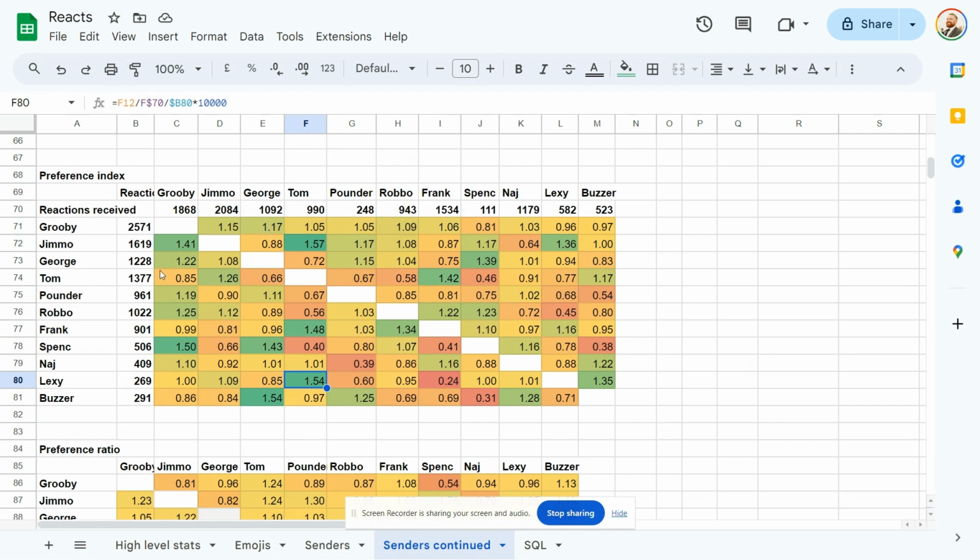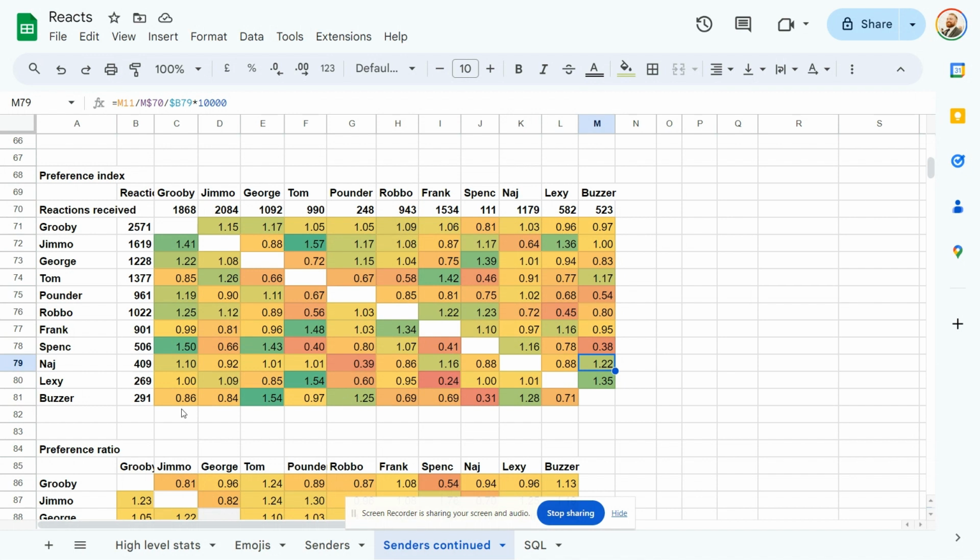117, that's the highest for me. Yeah, Pounds is 119. Yeah, Robbo 125, not crazy. Yeah, Nadge, neither is Nadge. His highest is towards Buzzer, 122, not a whole lot at all.